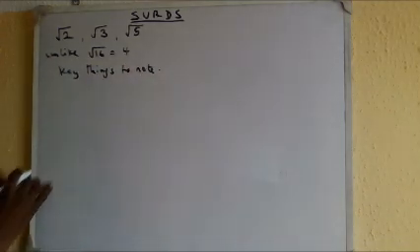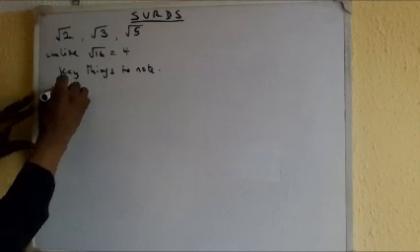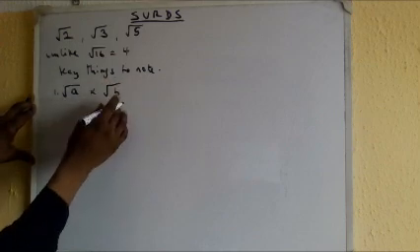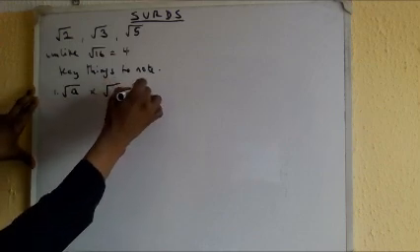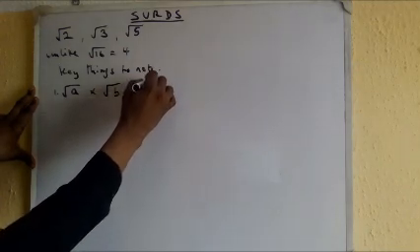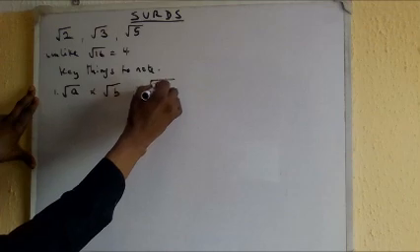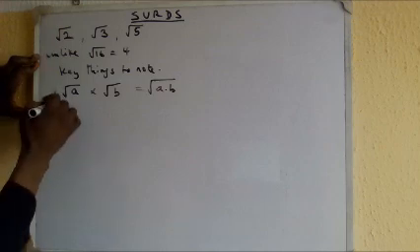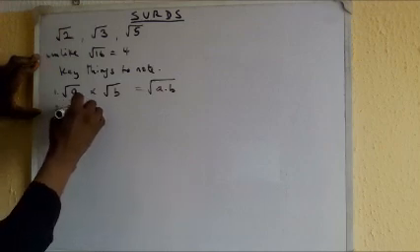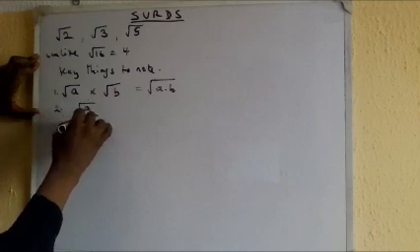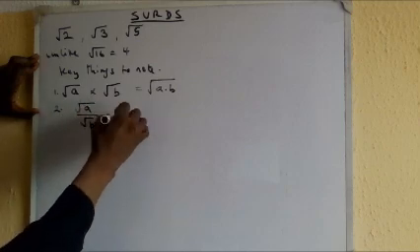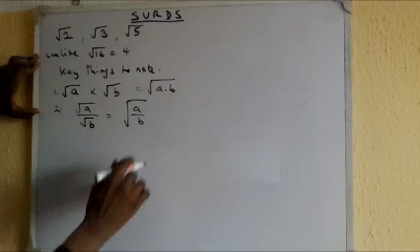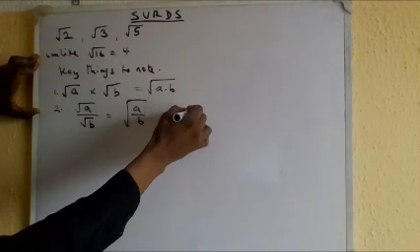Okay, so if you have root A times root B, it can be any number inside, but they are surds. You can express them as the root of A times B. Invariably, if you have root A over root B, you can also express it as root of A over B, provided that B is not equal to 0.